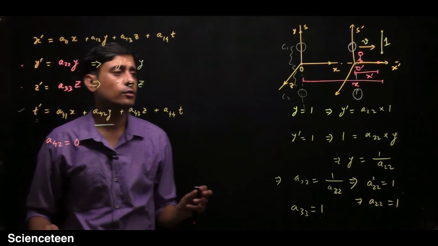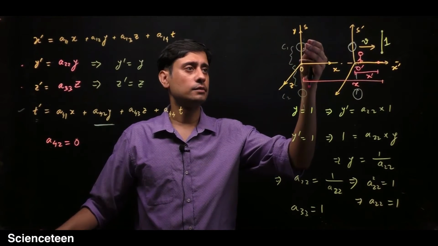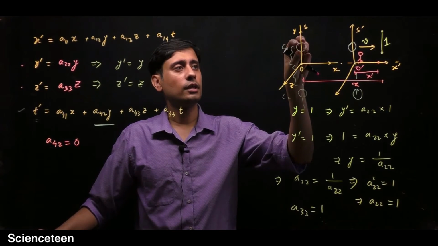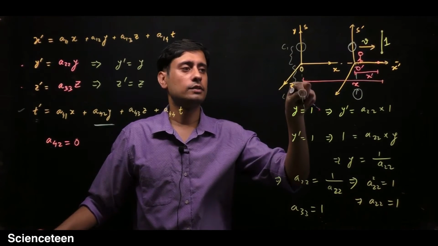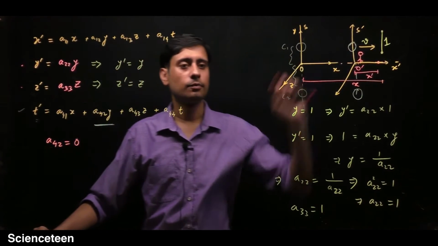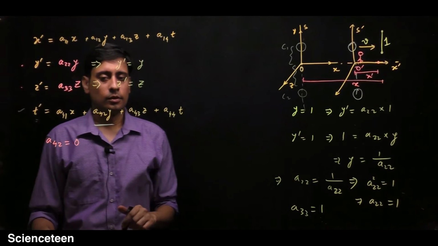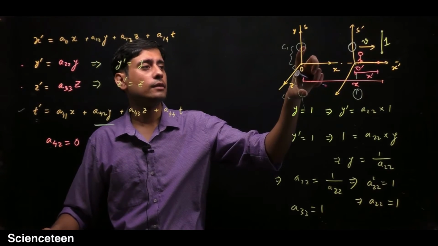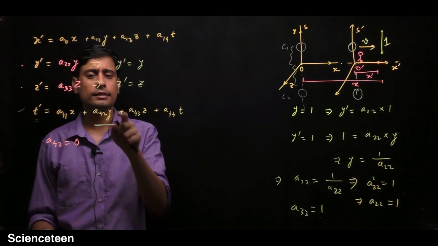So there is no special position, such that if you place the clock here it will move faster, and if you place the clock here, because this is negative, the clock will measure some lesser time for this S prime observer. This is not the case. This is not possible. So the two clocks must measure the same interval of time, and for that this term